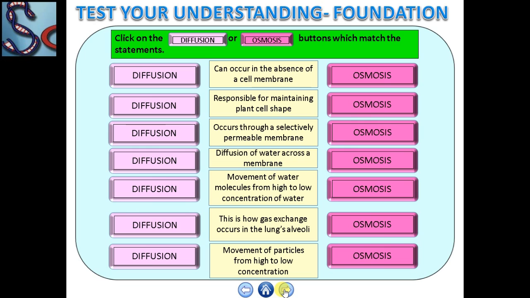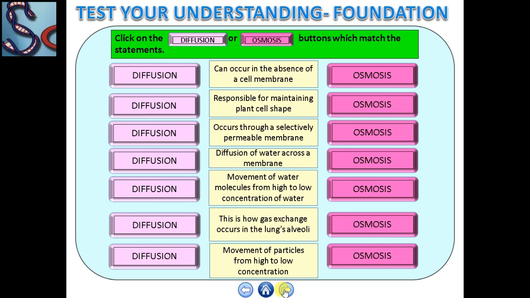Write the answers and check these answers with your teacher. Next: it is responsible for maintaining the plant cell shape. Which one? Diffusion is responsible for maintaining the plant cell shape, or osmosis is responsible for maintaining the plant cell shape. Next is: occurs through a selectively permeable membrane. In which process, diffusion or osmosis, is this performed through a selectively permeable membrane?